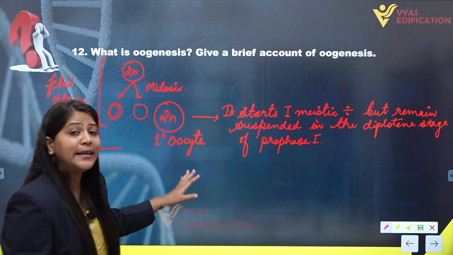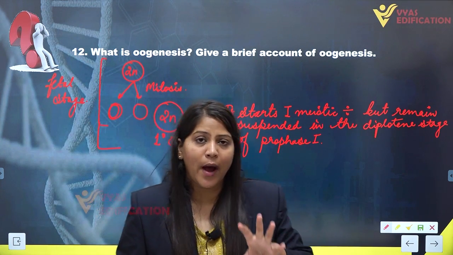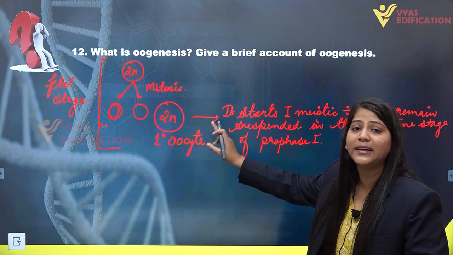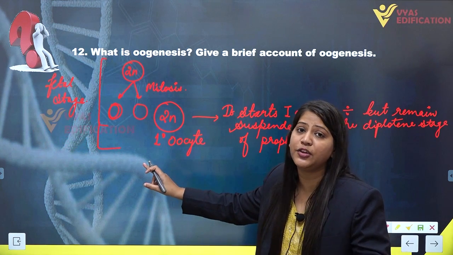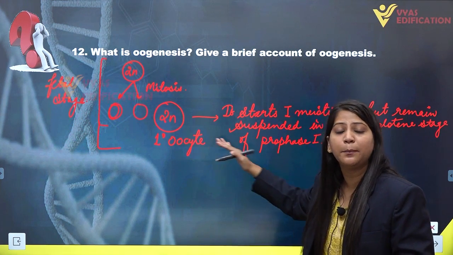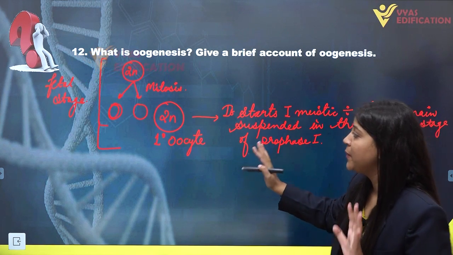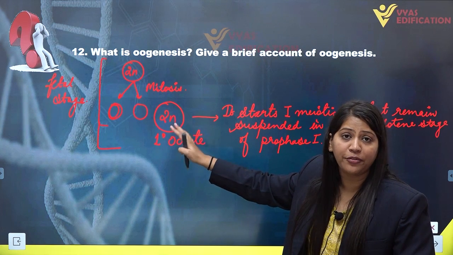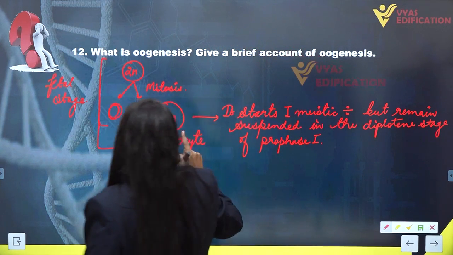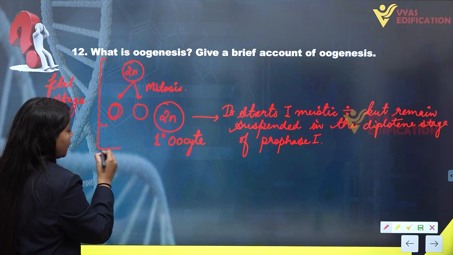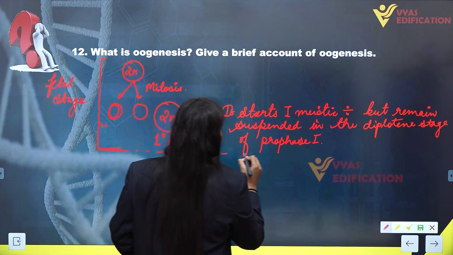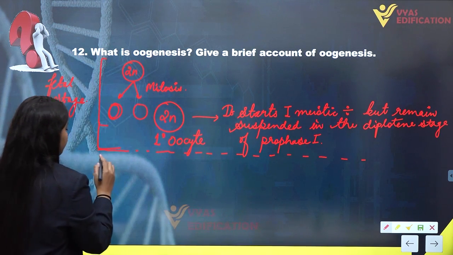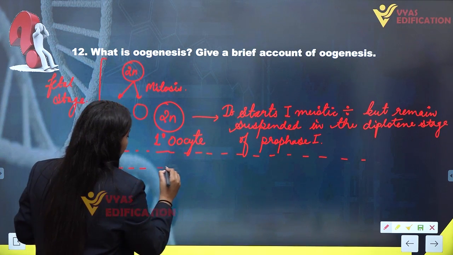It is not completing the first meiotic division. While it gets into the first meiotic division in the fetal stage only, it is not capable of completing this division. It will remain suspended in the diplotene stage of prophase 1 here. Now, all this is happening in the fetal stage of a female child. When the female child takes birth, this will remain the same up to puberty.